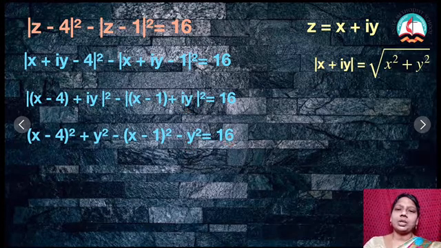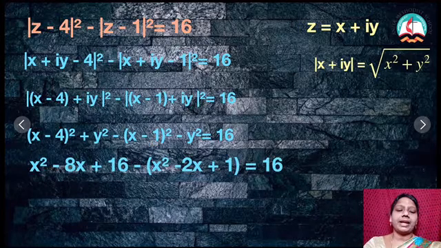Now, expand these two in the form of a minus b the whole square formula. Therefore, x square minus 8x plus 16. I can cancel this y square and this y square. So, now here minus of expansion of this is x square minus 2x plus 1, that is equal to 16. So, here also I may cancel this 16 and this 16.